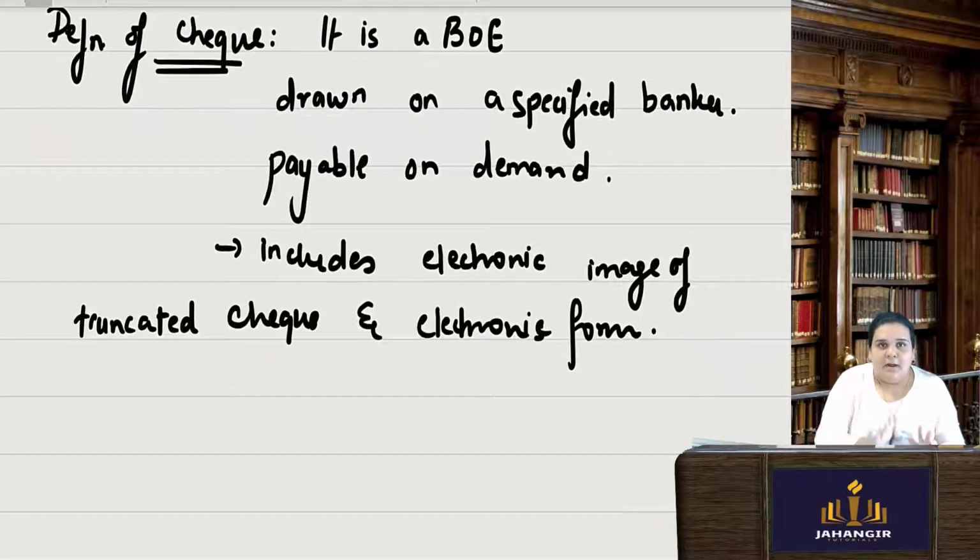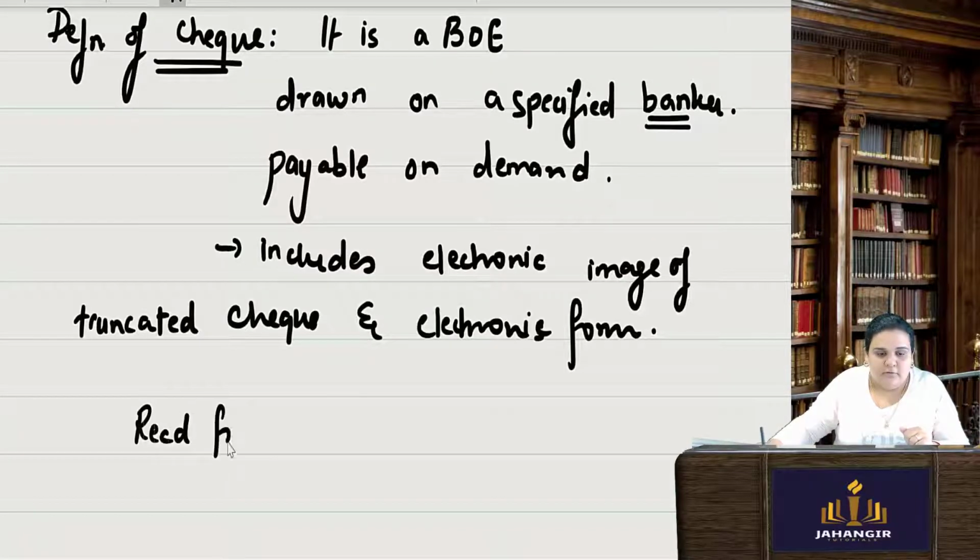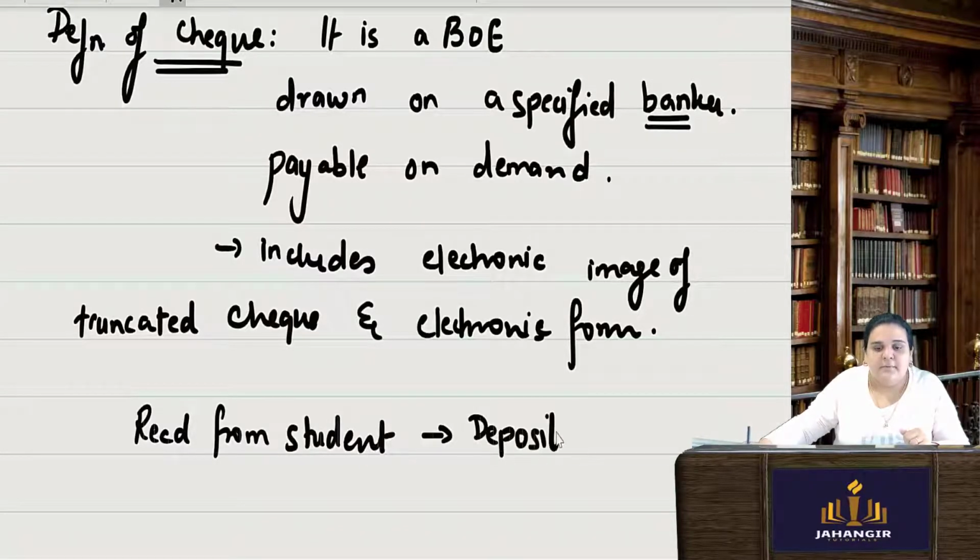Here the party on whom the check is being drawn is a specified banker only, and a check is always payable on demand. Whenever I receive a check, say from a student, I will go to my bank and deposit the check in my bank. It is payable on demand. Even in case you have a post-dated check, you are supposed to put it in the bank at that point of time. On that date it will be made payable. So it is drawn upon a specified banker.